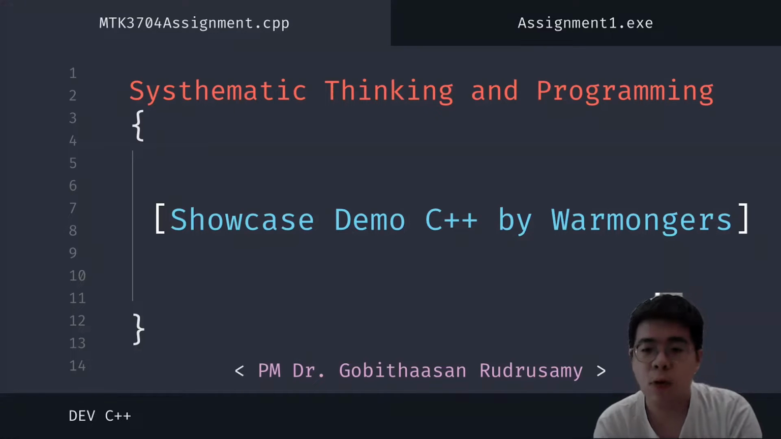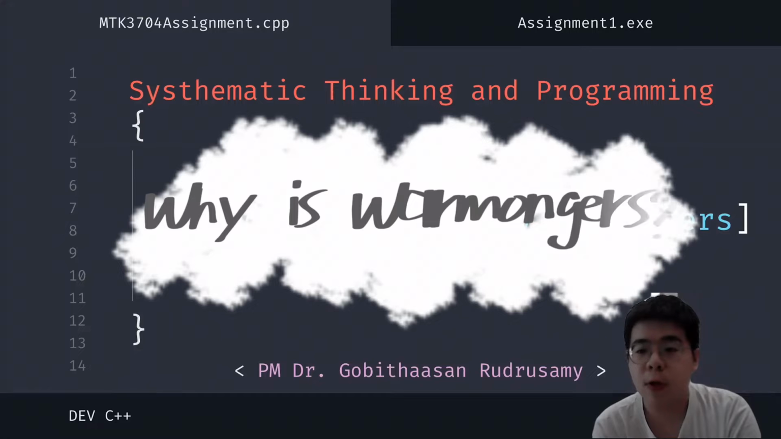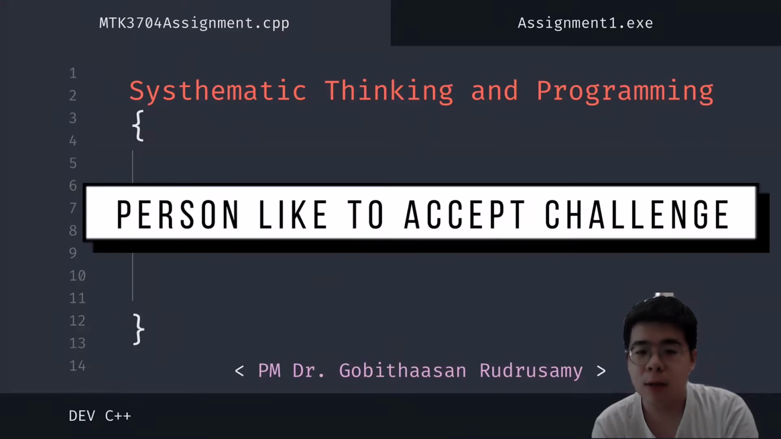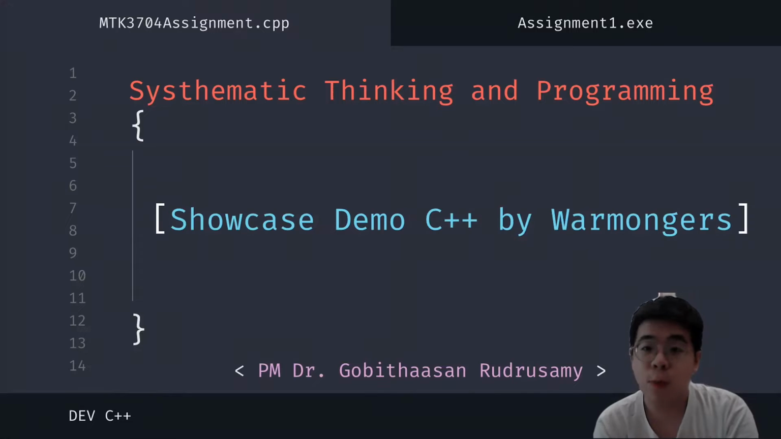Today, our team Warmongers will present our showcase demo in C++. I think the doctor will be curious why our group name is Warmongers. A warmonger is a person or a group of people who like to accept challenges. This is more suitable for our group name, so that's why we call it Warmongers.